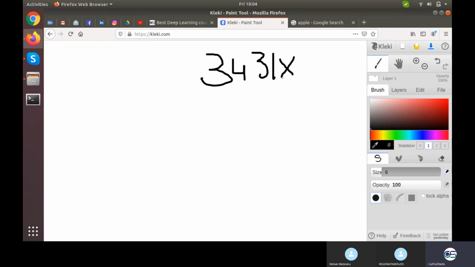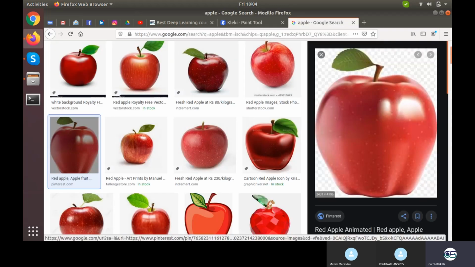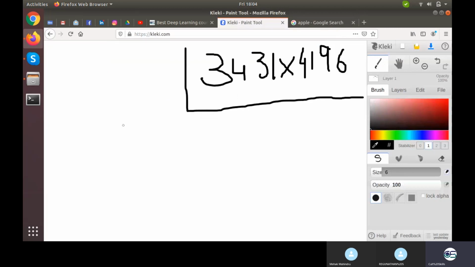Let's understand firstly what an image is. This particular shape of the image means that this image has a width of 3431 pixels. So first pixel, second pixel, third pixel, fourth pixel, fifth pixel, and so on.